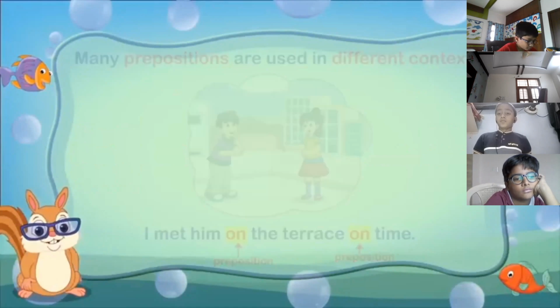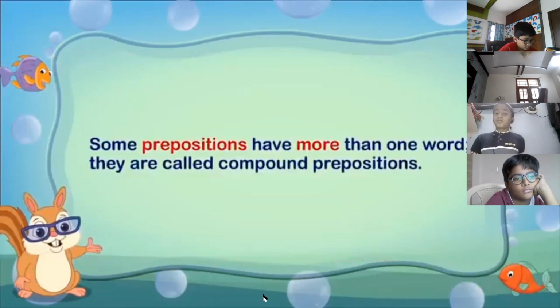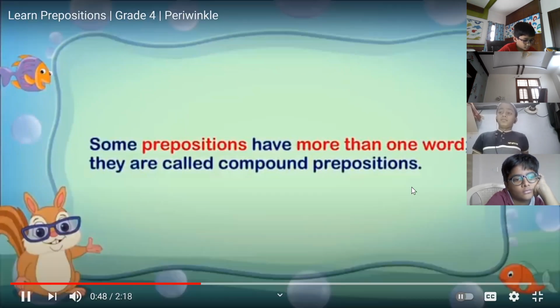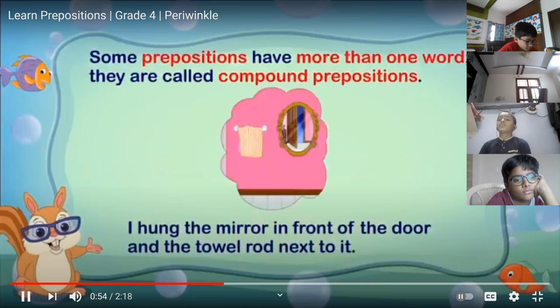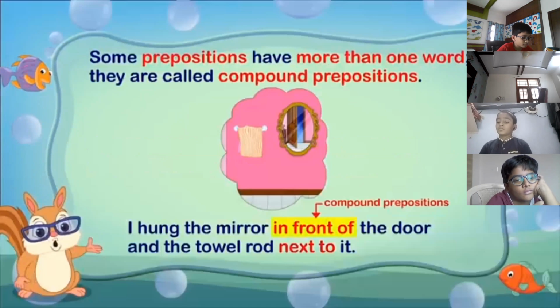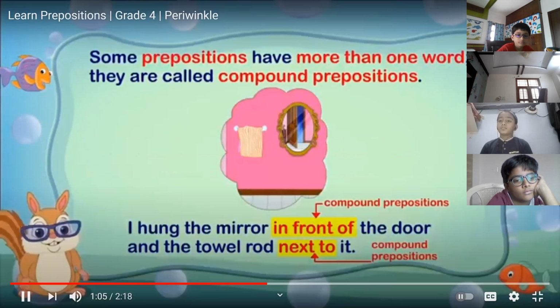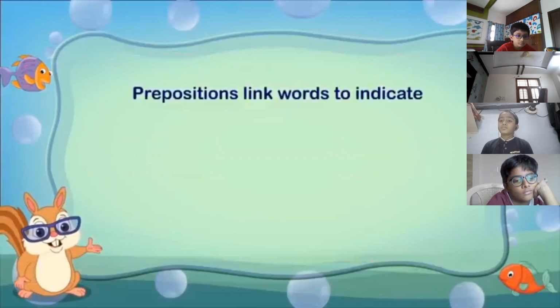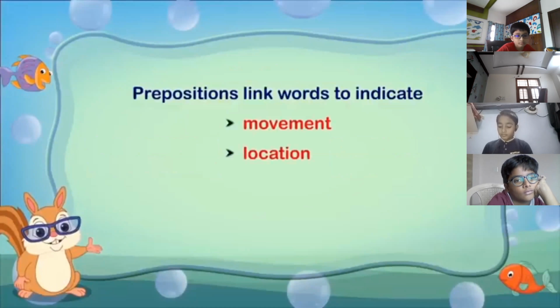Some prepositions have more than one word. They are called compound prepositions. For example, I hung the mirror in front of the door and the towel rod next to it. Here, in front of and next to are compound prepositions. Prepositions link words to indicate movement, location, position, and direction.